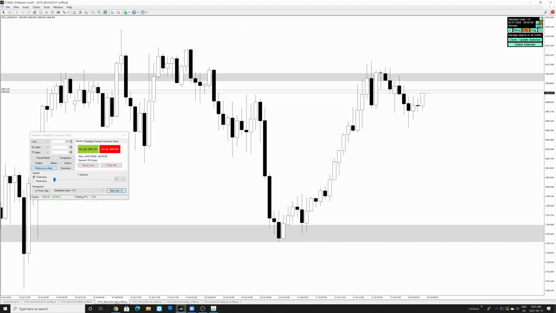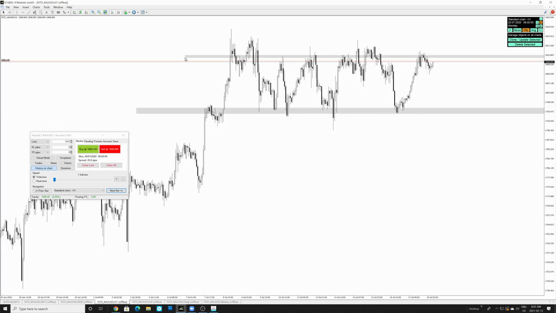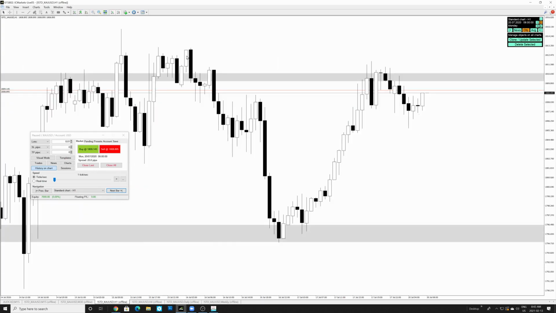Now let's drop down to the 1 hour time frame here. We want to adjust this resistance on the 1 hour time frame, because right now you can see how this resistance is overlapping the candles on the 4 hour time frame.